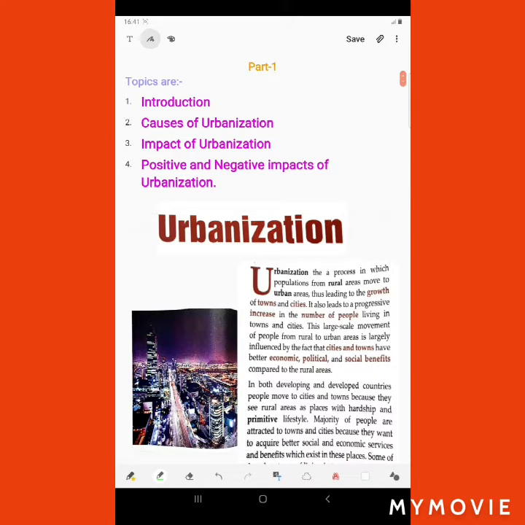So first, what is urbanization? We need to know. Urbanization is a process in which populations from rural areas move to urban areas, thus leading to the growth of towns and cities. Rural areas here means villages, and urban areas here means cities and towns. It means that in urbanization, people move from villages to towns, which leads to the growth of towns and cities. If more people go from villages to cities and towns, then cities and towns will also increase in number.